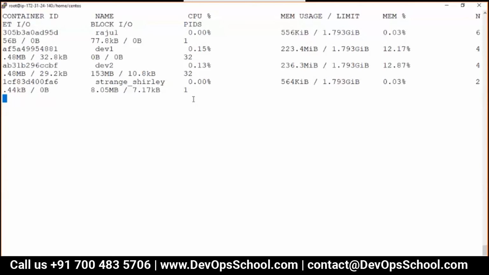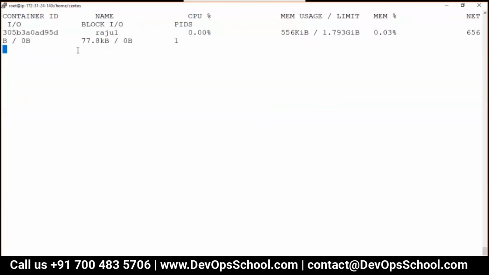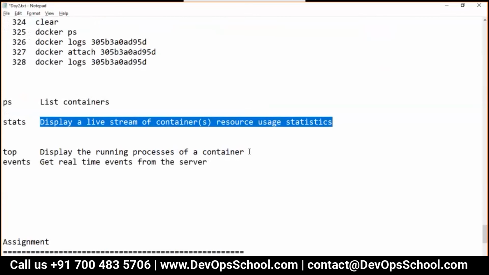I gave you enough clues, and using that you can find out the answer. So yes, the stats command. If you want to see individual containers, you can use the container ID and find out how much CPU, how much RAM, and how much network your container is consuming. This is a great command which can do that.